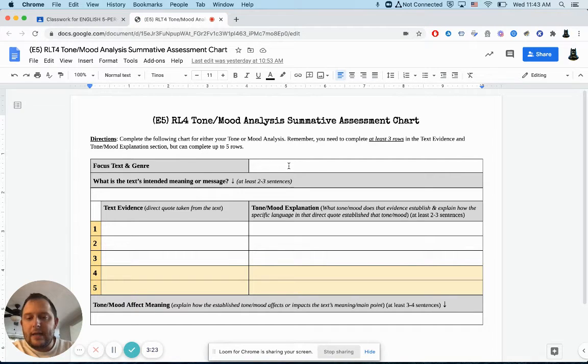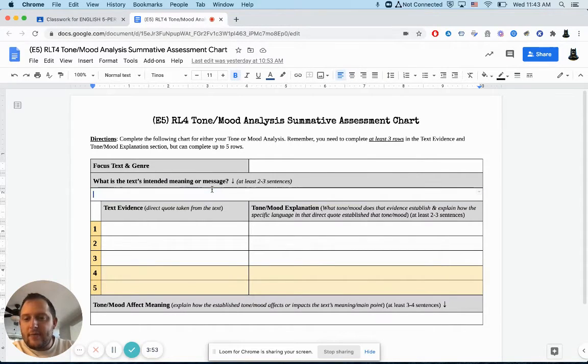You need to fill out the same chart that we've been using. All I really did was add the tone and mood parts to it. So you need to put what you're focusing on and what genre it is. So I'm putting in the title of my short story, the author, and that it's a short story. Or the title of the song, the artist who performed the song, and then you'd have to write song in there just so that everyone's on the same page.